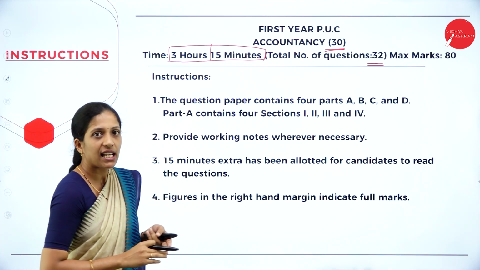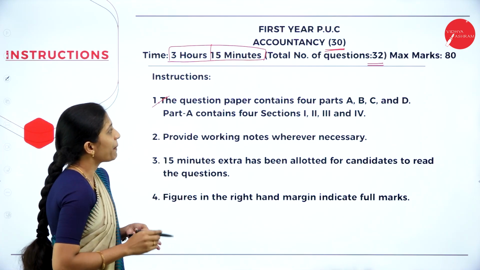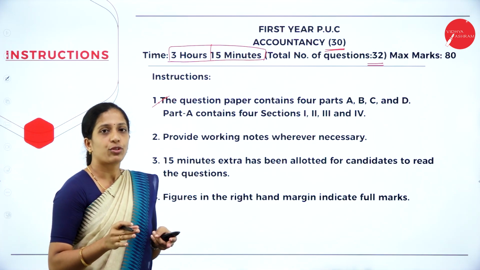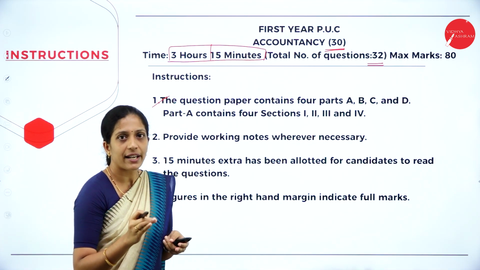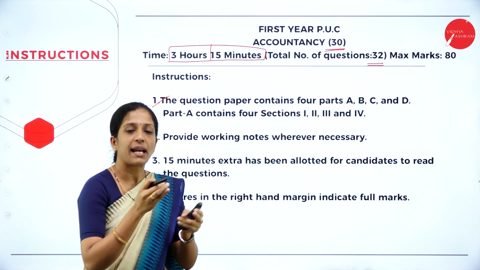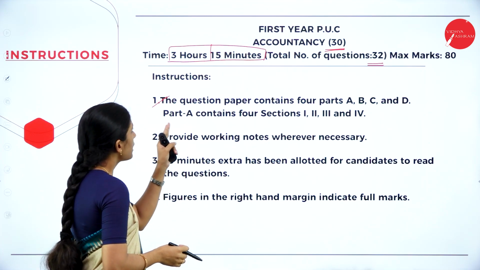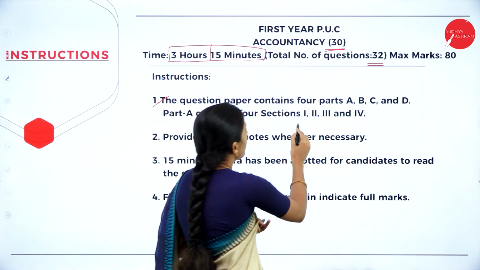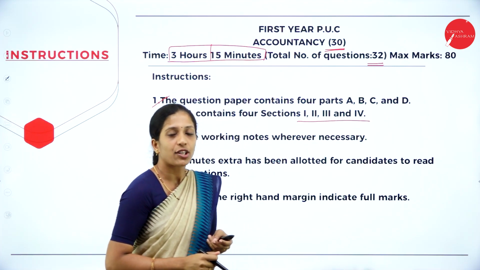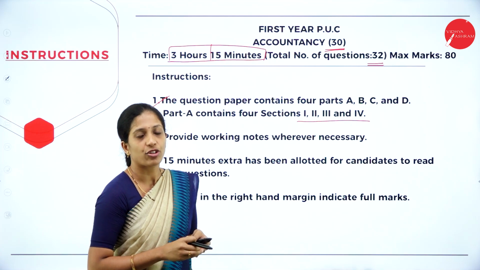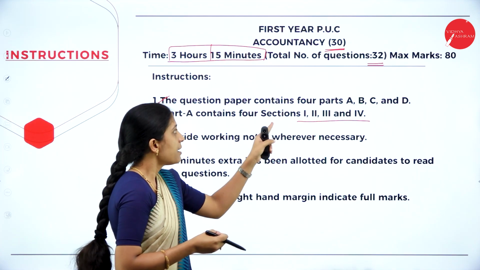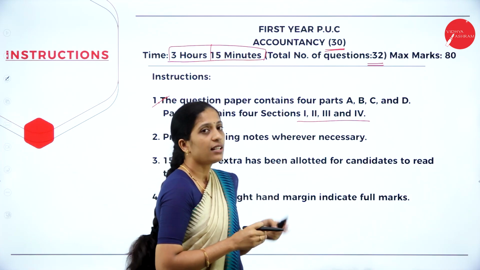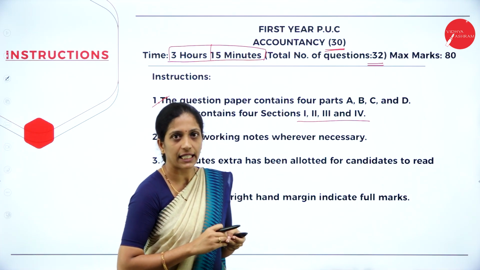Now let us see what instructions they have given. The question paper contains 4 parts, A, B, C and D. That's what I told you. The whole question paper will be divided into 4 parts, that is section A, B, C and D. Part A contains 4 sections, 1, 2, 3 and 4. Your first section will be multiple choice questions, where 5 questions will be asked. Second will be 5 fill in the blanks they'll ask. Third, match the following. 5 match the following they'll ask.